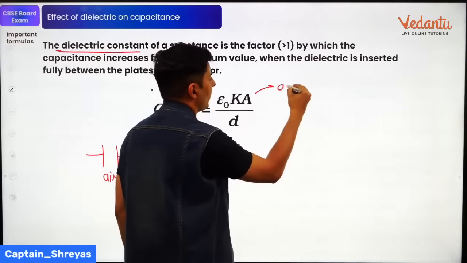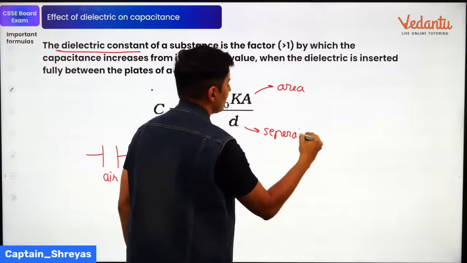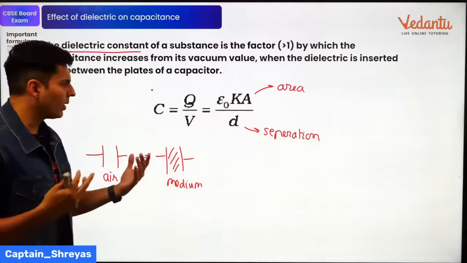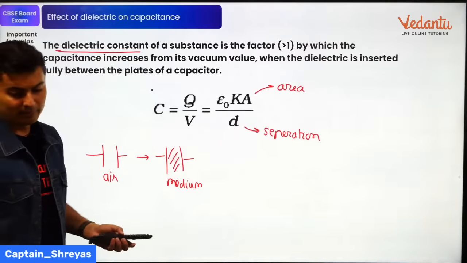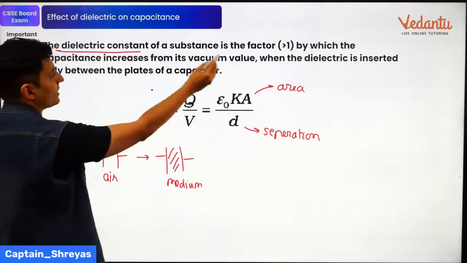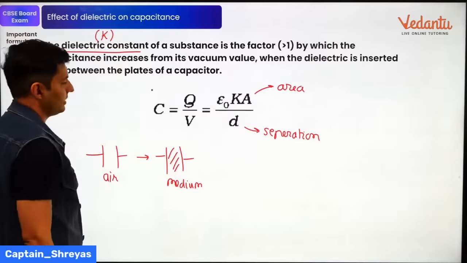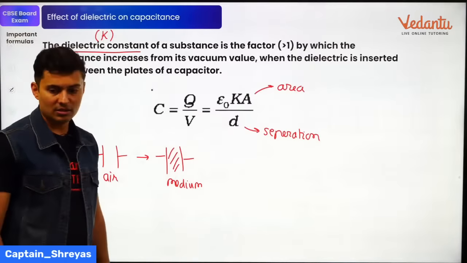A is nothing but your area. D is nothing but your separation between the plates. This K will be 2, 3, 4, whatever. And that is your permittivity. Is that cool, guys? Can we move ahead? Dielectric constant, that is basically your K. This is K, the dielectric constant, the factor by which the capacitance increases.